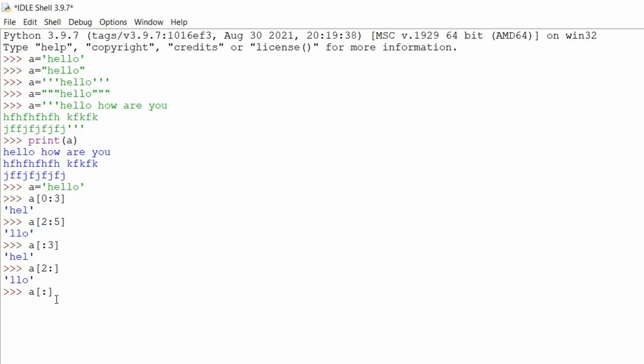If both the values are missing, we get the full string. Here the starting value will be 0 and the end value will be the end value. So it's going to pick up the whole string.